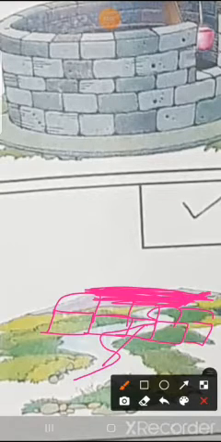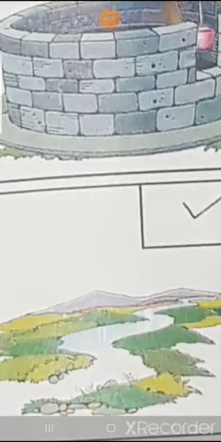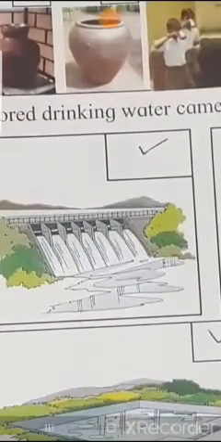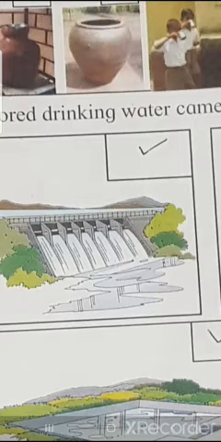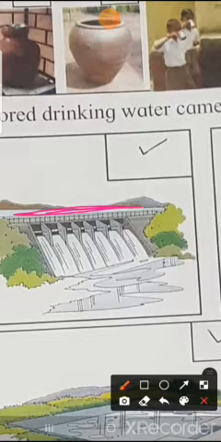And whenever we want to use that water, we can use it in the future. Understood? When rain is there, at that time they collect the water in the dam. You can see here in this picture the dam. You can see how the water is collected here. Yes or no?